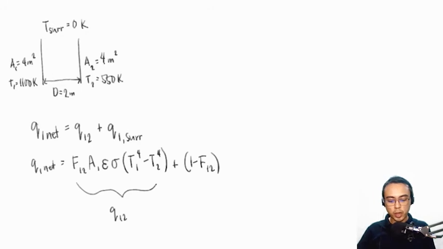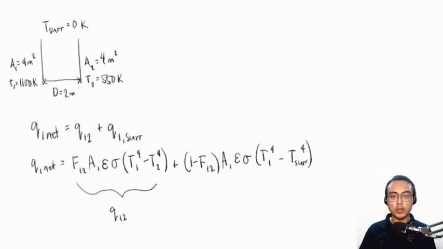This is multiplied by area 1, emissivity, the Stefan-Boltzmann constant, and T1 raised to the fourth power minus the temperature of the surroundings raised to the fourth power. That's why you were given the information that the surroundings are at 0 Kelvin. With that, T surroundings is simply 0. Okay? This is now your Q1 to the surroundings. The summation of these two terms will be the net rate of heat transfer coming from plate number 1.